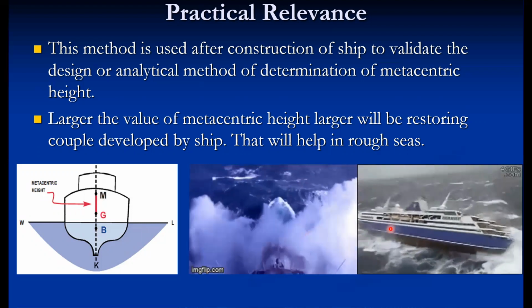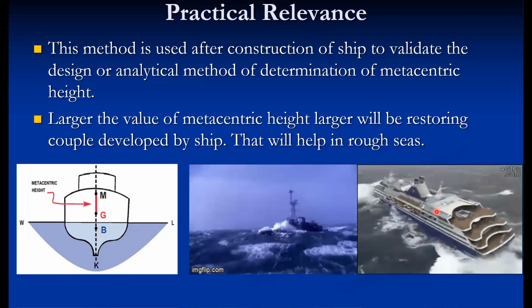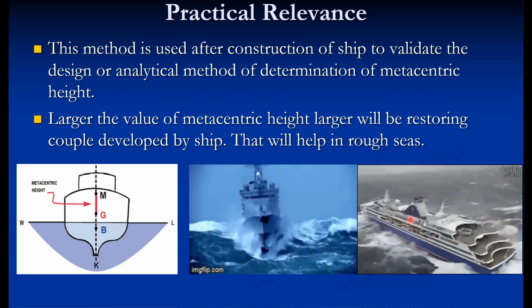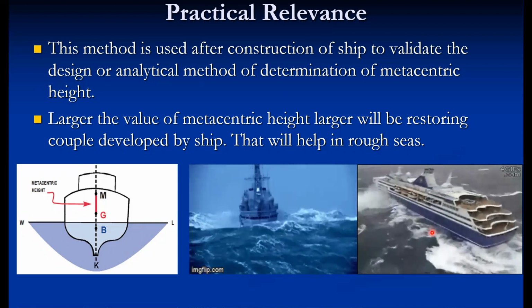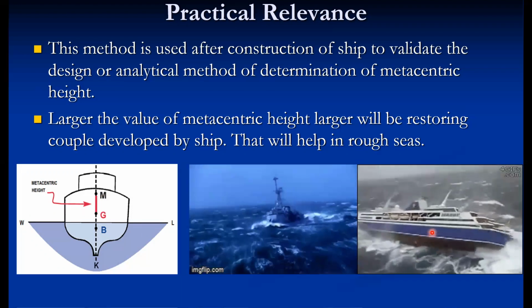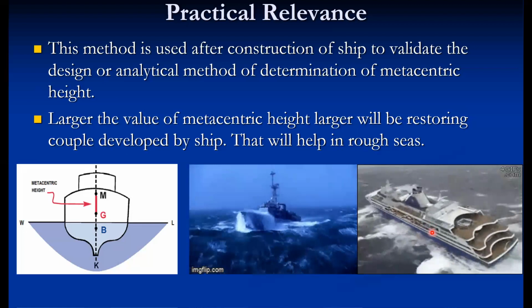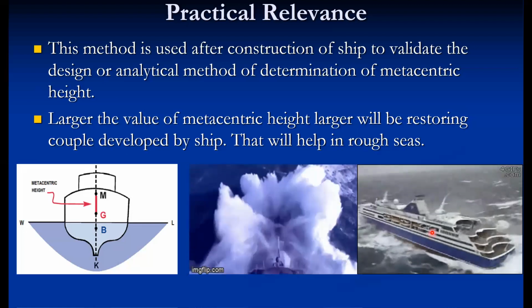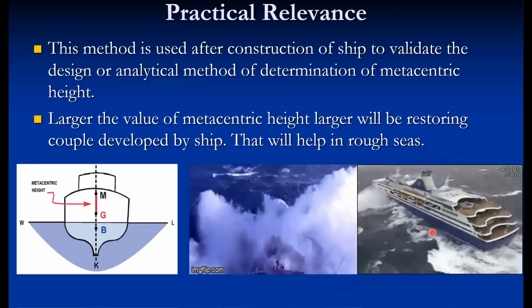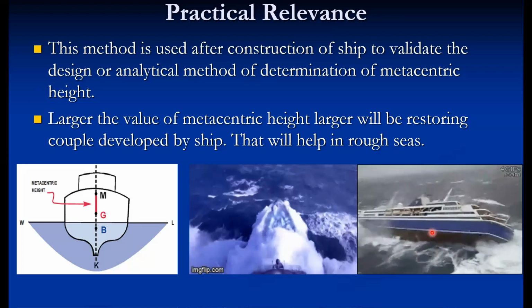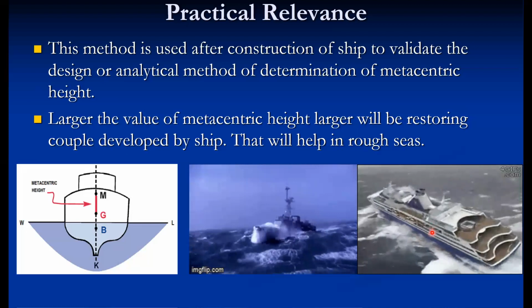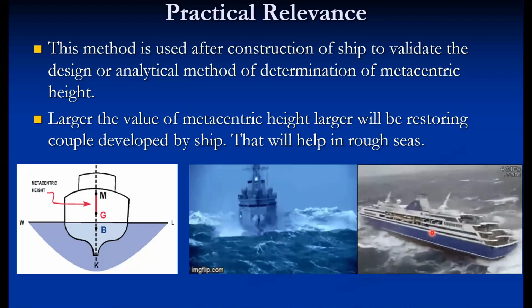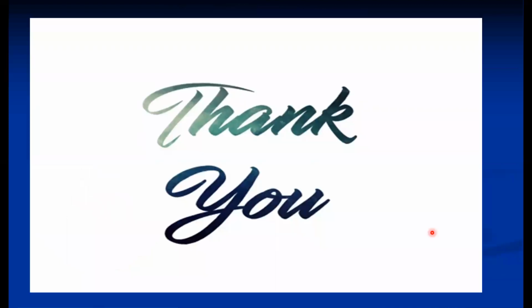Even under these conditions, we can increase the GM value by putting the weight at the bottom of the ship, which is called ballast. Practically also, we can vary the metacentric height by putting more weight at the bottom. That makes the ship more stable, because that will increase the distance between G and M. That's it from this particular experiment.